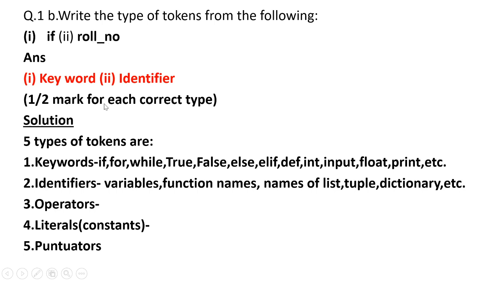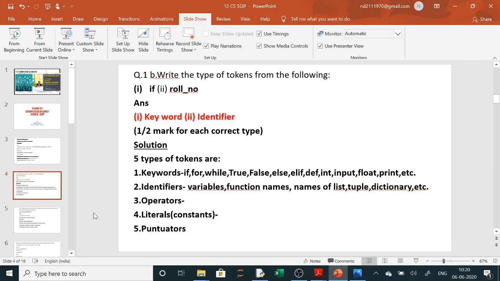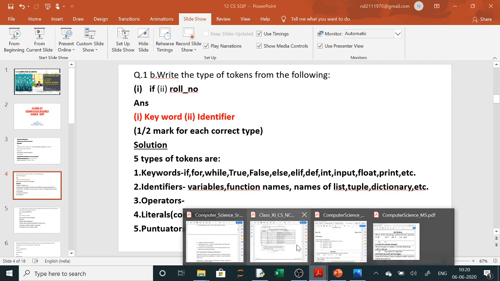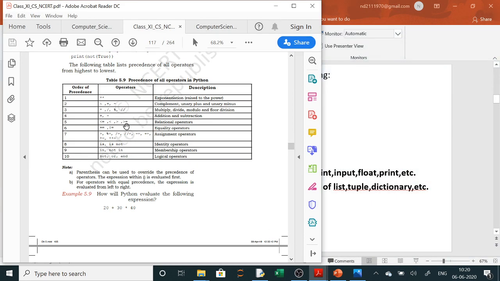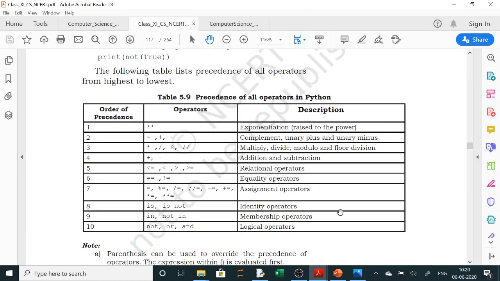Numbers can be used. So these are identifiers. Operators, for the operations we have studied. There are different types of operators. Let us see all the operations here. In your book they have already given all the operations here. So you can see all the operations here.